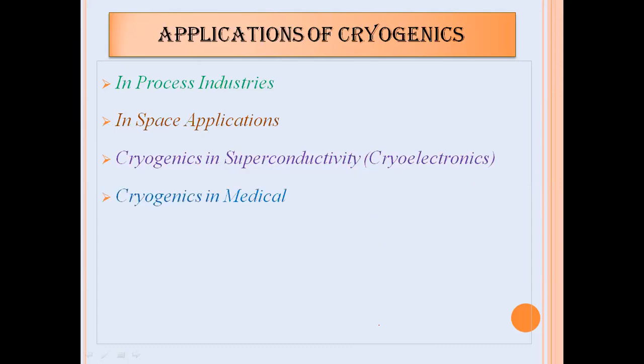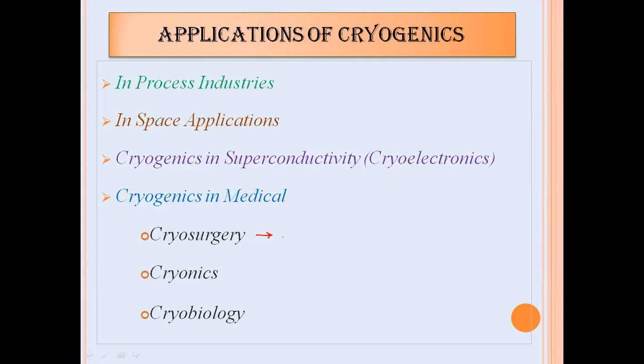Then the next application of cryogenics will be in the medical field. In the medical application, there are various fields where we can use cryogenics. First one is cryosurgery, second one is cryoionic, and third one is cryobiology. Out of that, cryosurgery: you might have seen that we can kill cancer tissues with the help of surgery.